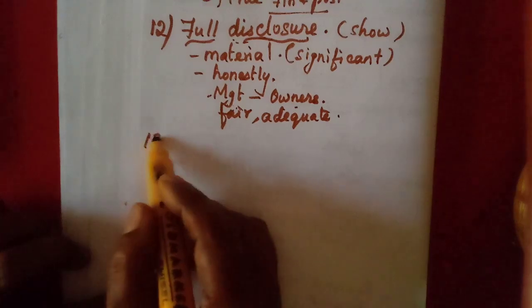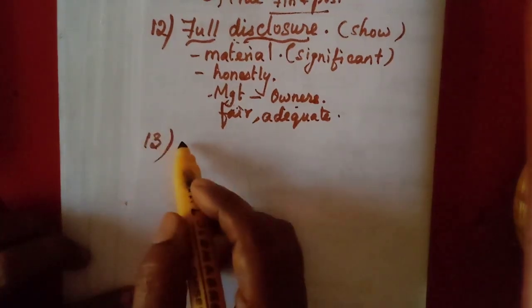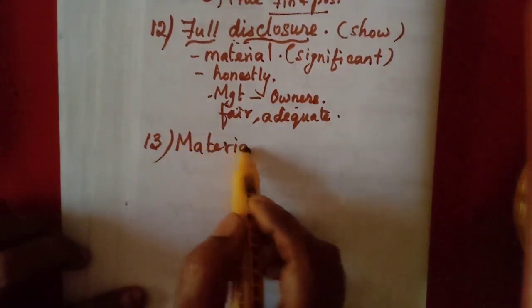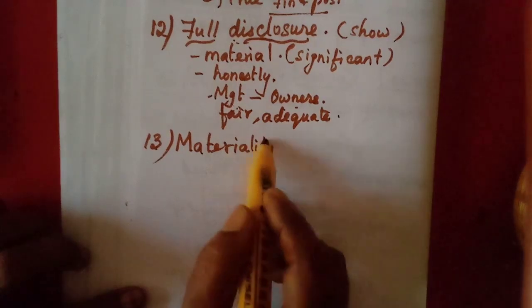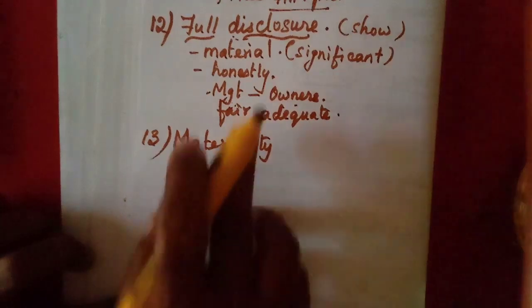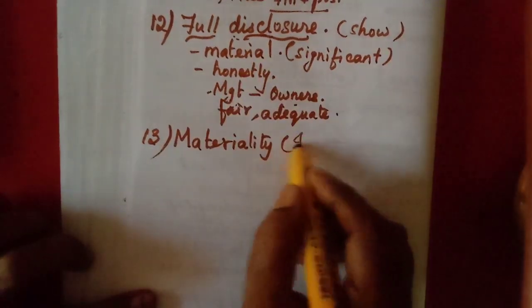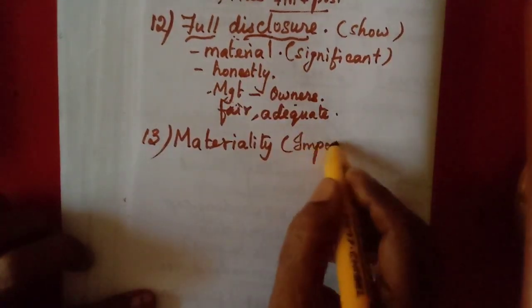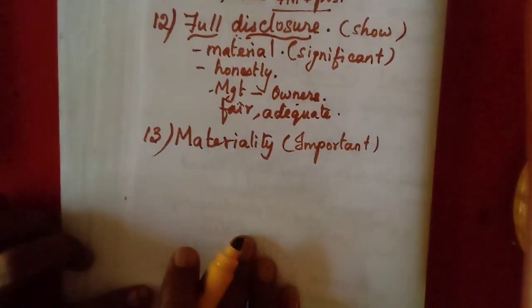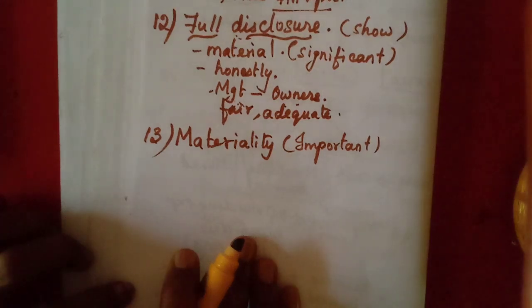Then the 13th one. Now, convention of materiality. Here you will understand a little more about what is material. Materiality means importance. Important matters must be shown in the accounts, the financial statements. What is not important, we do not need to show.